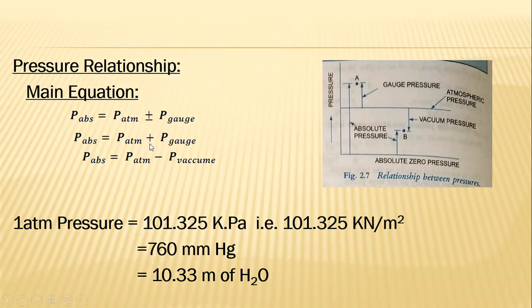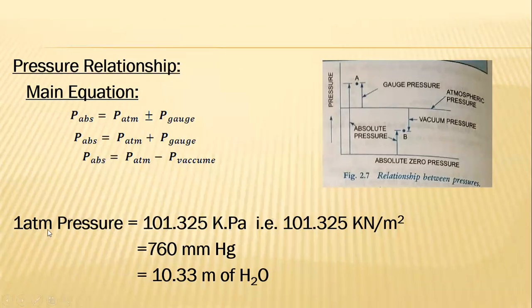If there is a plus sign, that is called gauge pressure, and if it is a minus sign, then it is vacuum pressure. Vacuum pressure means pressure below the atmospheric pressure, and gauge pressure means pressure above the atmospheric pressure. And this unit conversion is mentioned here.